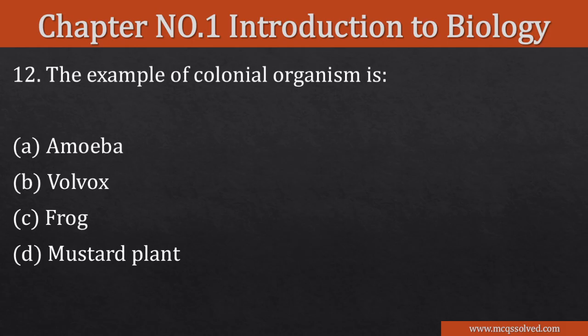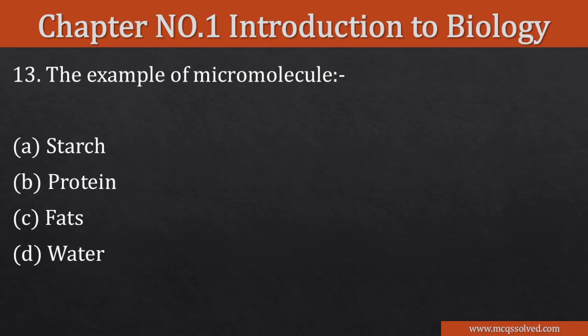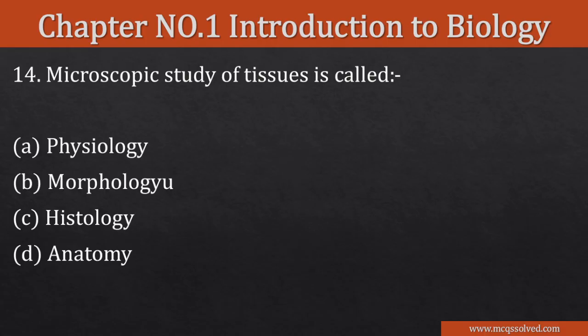The example of a colonial organism is: amoeba, Volvox, frog, mustard plant. So the right option is B, Volvox. The example of a micromolecule: starch, protein, fats, water. So the right option is water. Microscopic study of tissue is called physiology, morphology, histology, anatomy. So the right option is histology.